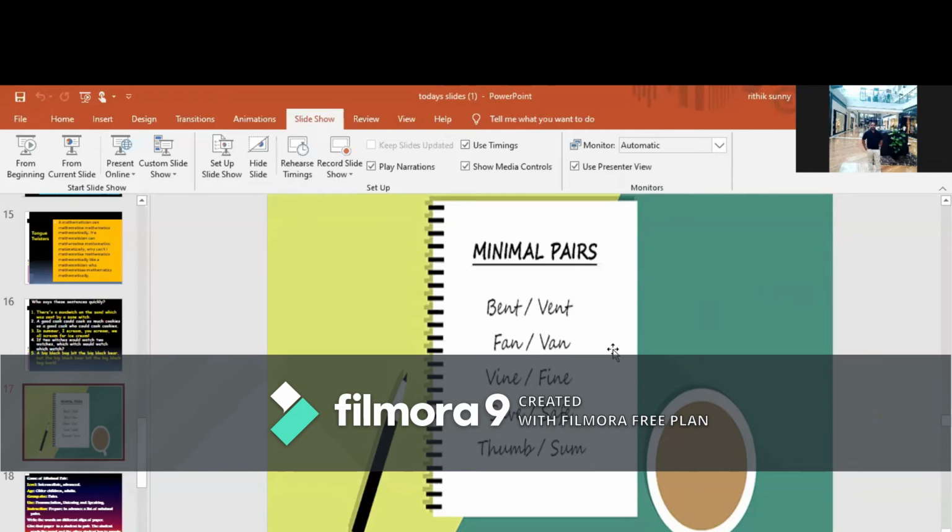It can be introduced for intermediate or advanced level, and the age should be older children, mostly adults will take part in this program. The group size can be given as pair work, and pronunciation, listening, and speaking will also be improved with the help of these minimal pairs.